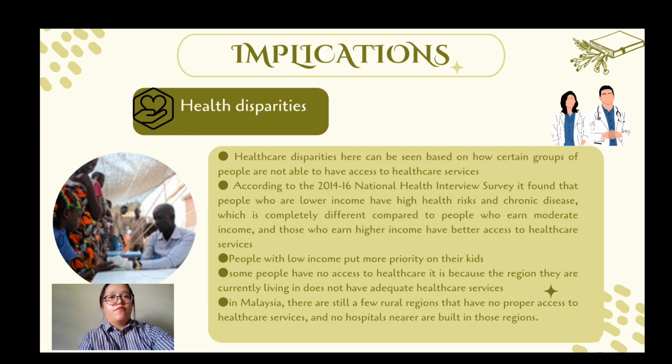Besides not being able to afford healthcare services, another reason for healthcare disparity is people not having access to better quality healthcare services, where they do not have any hospital nearby where they live to get a health checkup, and this often happens to people who live in rural or village areas. They need to go to the city so that they can get healthcare services. It can be seen in Malaysia how some rural and village areas still don't have access to healthcare services because there is no hospital nearby that was built for them to get a health checkup daily or yearly.